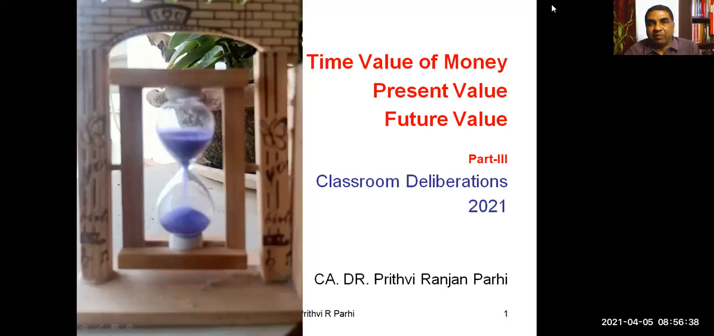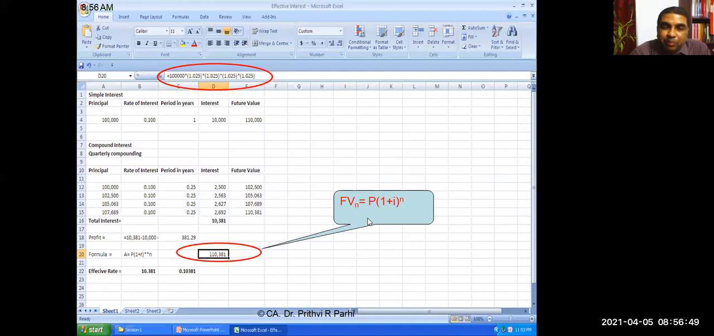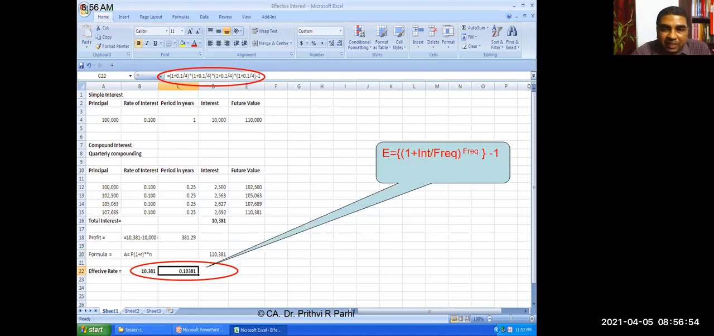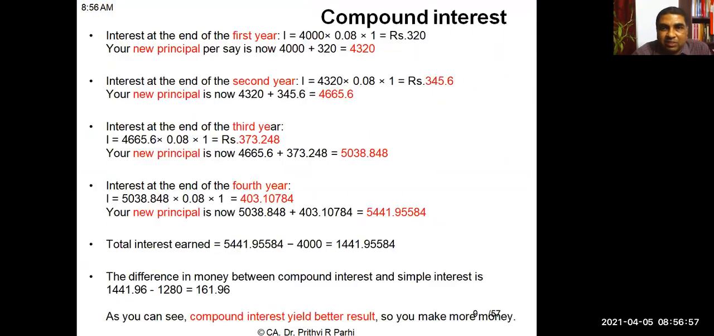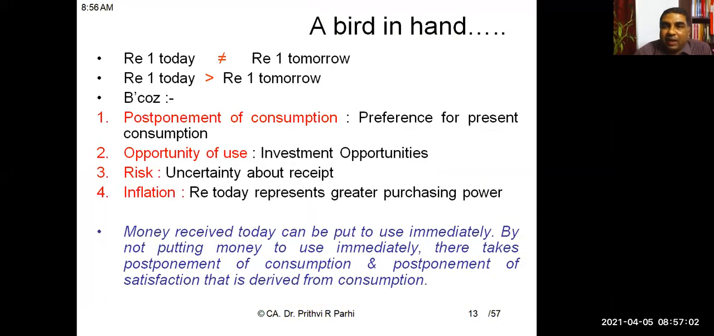Let us recapitulate what we have learned in the previous two classes. The concept of compounding interest, simple interest, and finally the effective rate of interest we have already discussed. We have understood what is the difference between them, and then we have understood that the value of rupee 1 today is not equal to the value of rupee 1 tomorrow. The value of rupee 1 today is definitely more than the rupee 1 which is going to be received or paid in a future day.